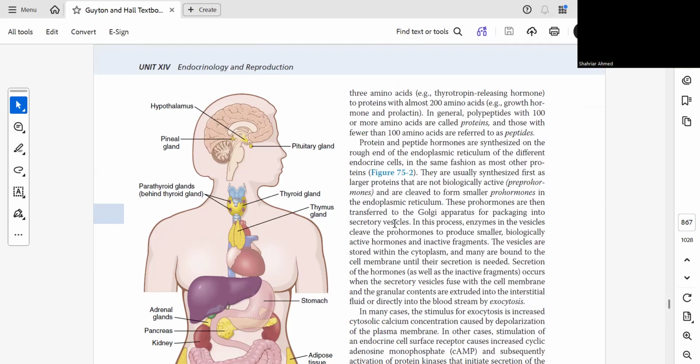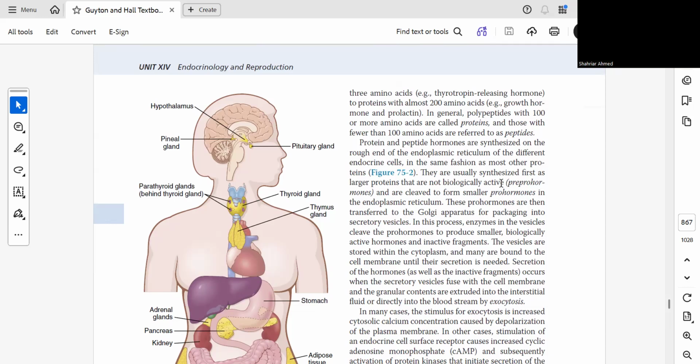So we know that the rough endoplasmic reticulum synthesizes proteins, that is, pre-prohormones. These pre-prohormones are clipped in the endoplasmic reticulum, and then transferred to the Golgi apparatus for packaging into secretory vesicles.